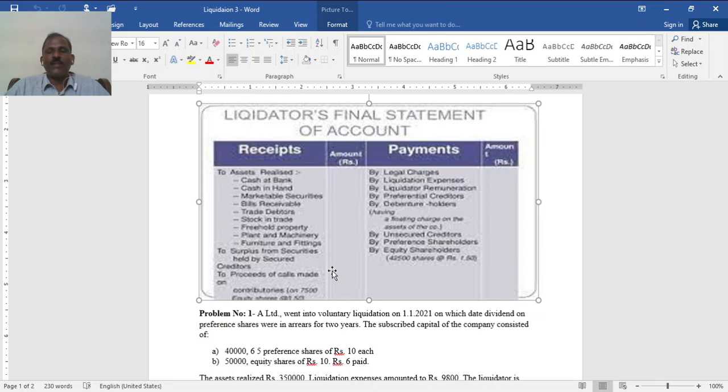Then, if the cash in hand and other assets realized is insufficient to pay off the outside liabilities, and if shares are partly paid, then the liquidator may make a call on partly paid shares, and when it is collected, see this, proceeds of calls.